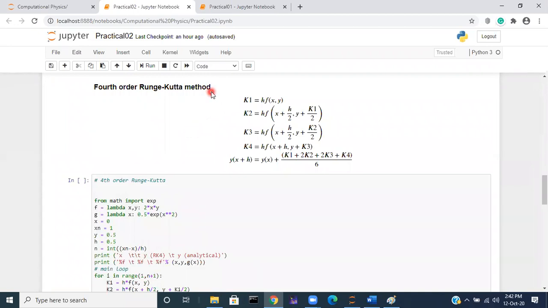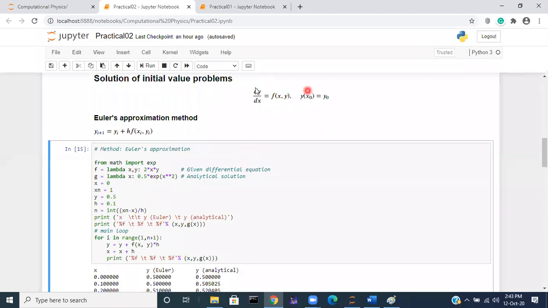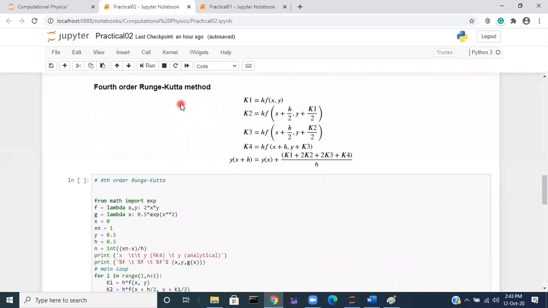In the fourth order Runge-Kutta method, there are 4 values of k. K1 is given by this, K2 is given by this, K3 is given by this, K4 is given by this, and then the value of y at the next point. So this will be x i plus 1. At the next point, y of x plus h is equal to y of x plus k1 plus twice k2 plus twice k3 plus k4, divided by 6. We're going to use this formula to solve the same initial value problem by using the fourth order Runge-Kutta method.